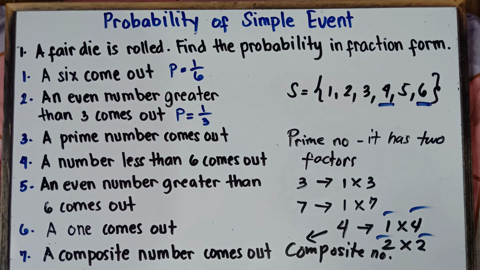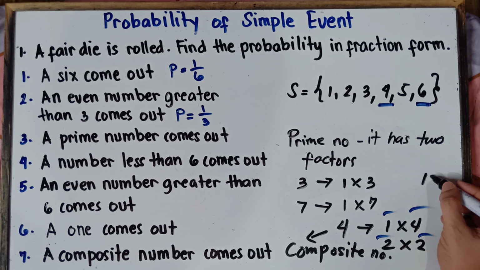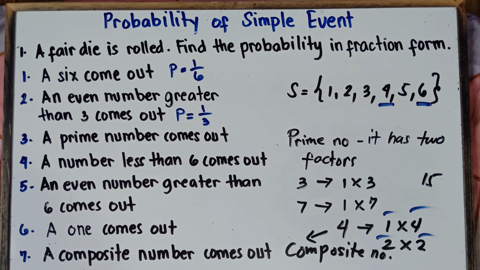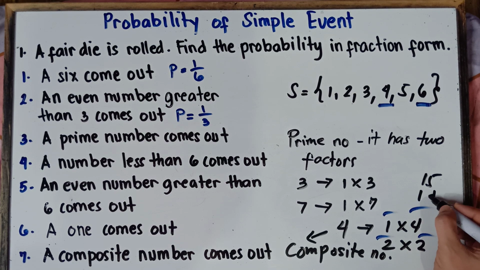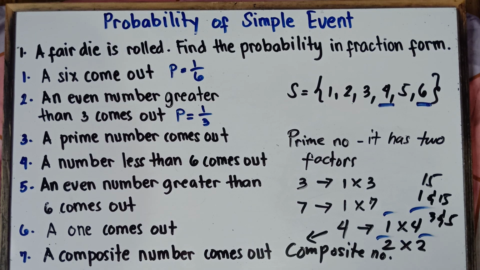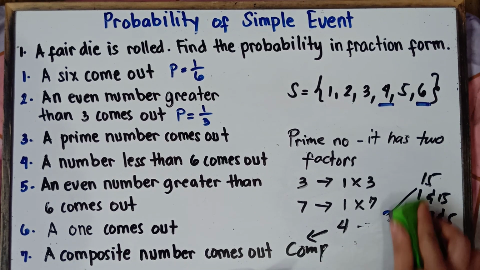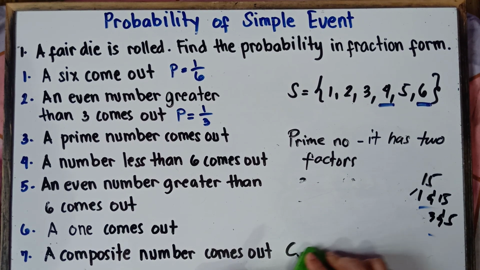Another example for a composite number, if I will say 15, is 15 a prime number or a composite number? That's correct. 15 is a composite number because 15 has 4 factors: 1 times 15, and then 3 times 5. So therefore, 15 is a composite number. I hope it's clear for you, class, with regards to prime numbers and composite numbers. Alright, now you're looking for a prime number that comes out.